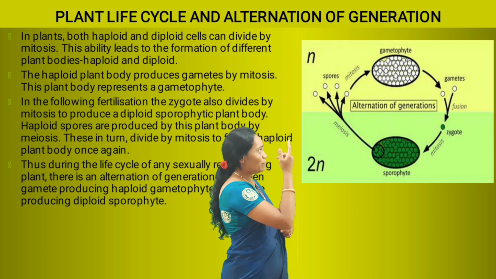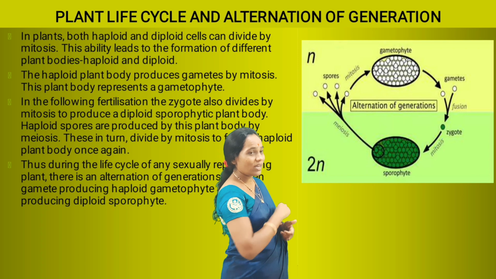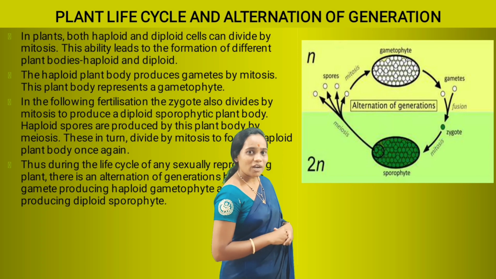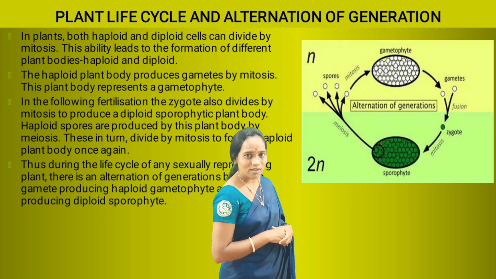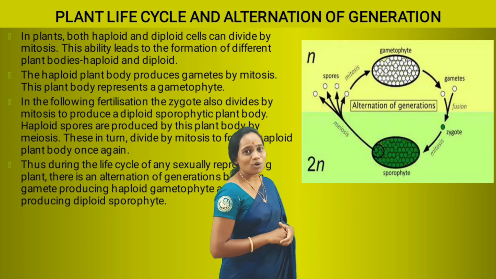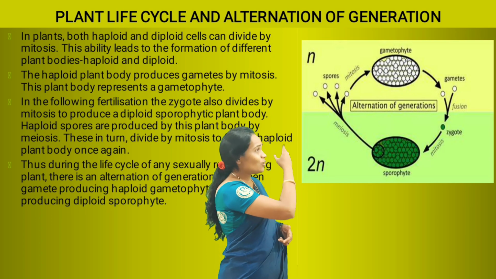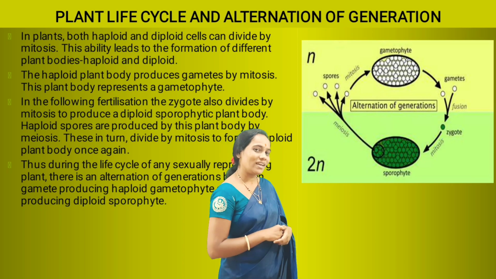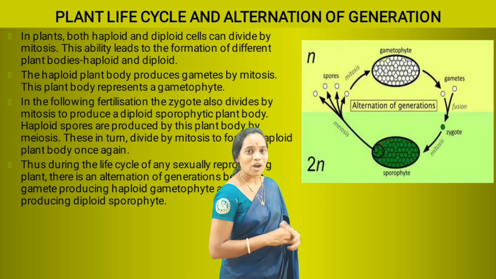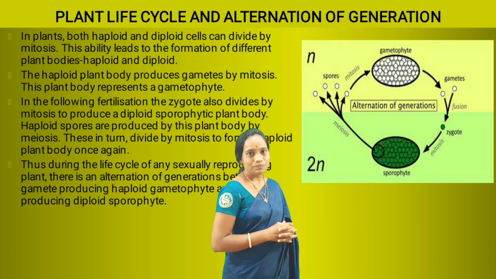Like this, the haploid gametophytic plant body gives rise to the diploid sporophytic plant body by the formation of a zygote, and the diploid sporophytic plant body gives rise to the haploid gametophytic plant body by producing haploid spores.